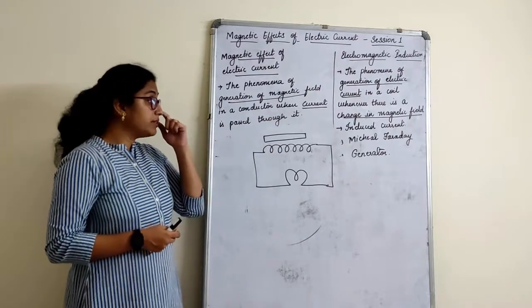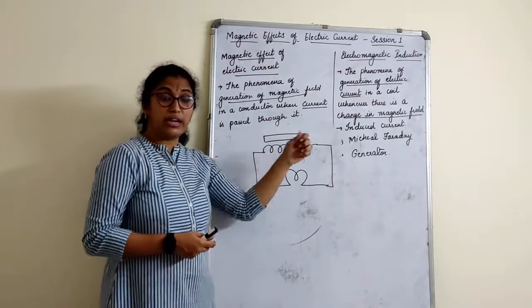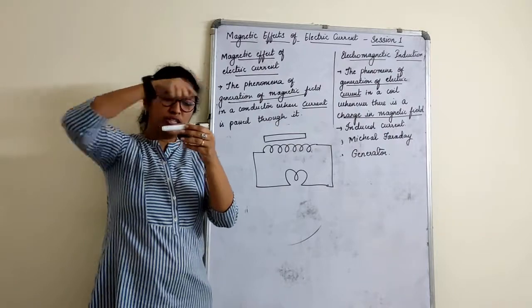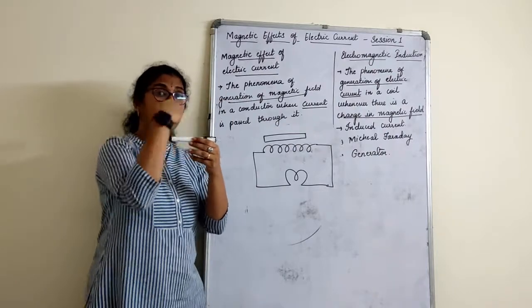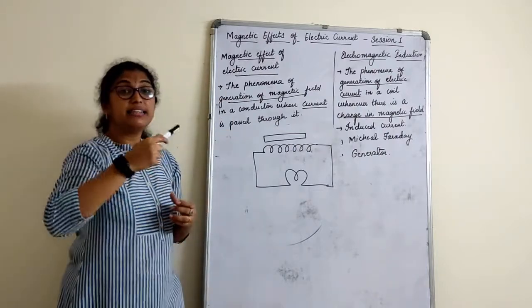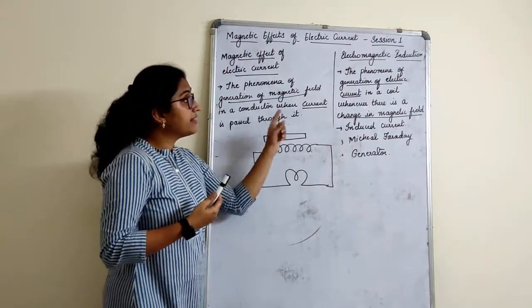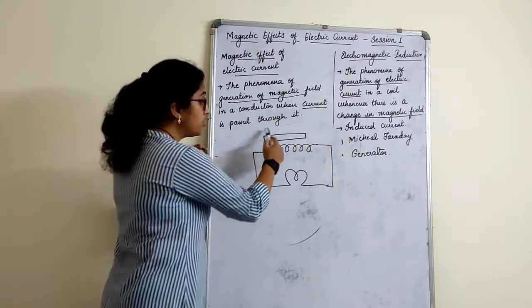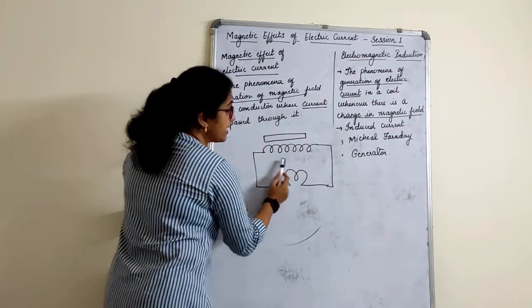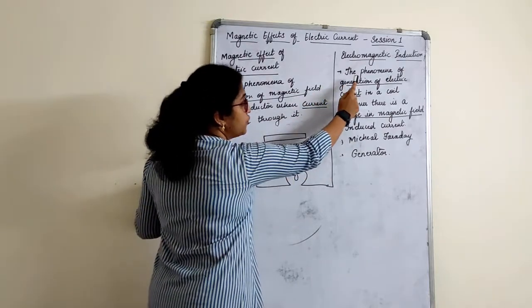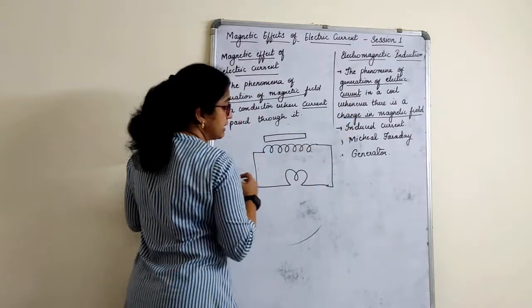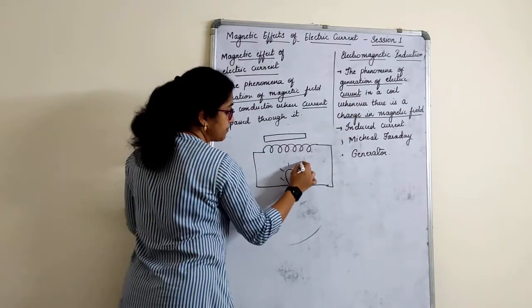So when we move the magnet up and down, right to left, near the coil, there is a magnetic field created here, so the coil behaves like a magnet. The phenomenon of generation of electric current: the bulb starts glowing.